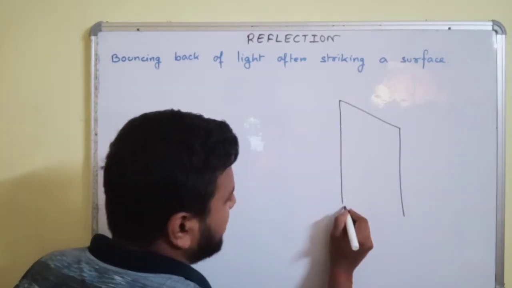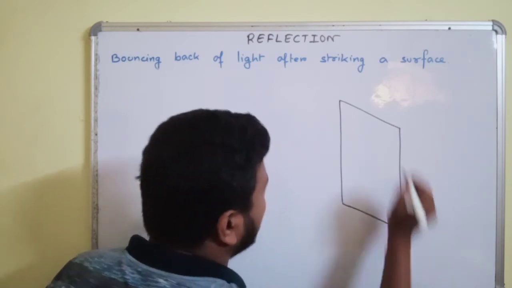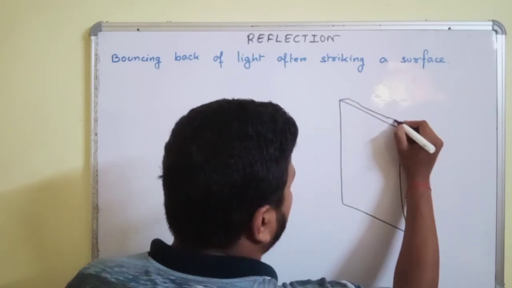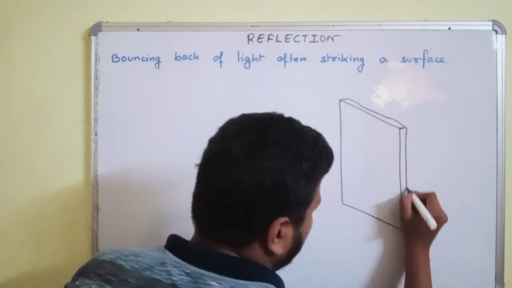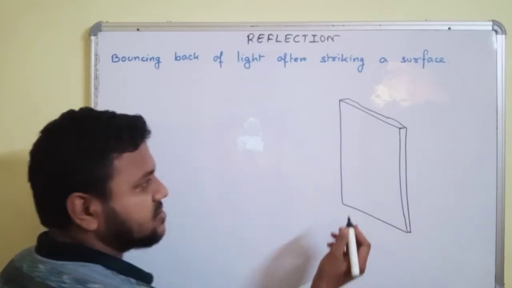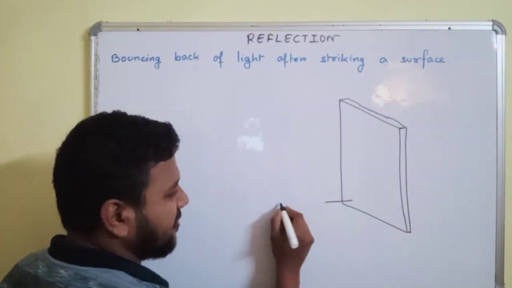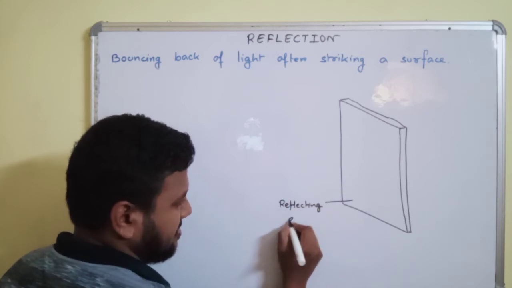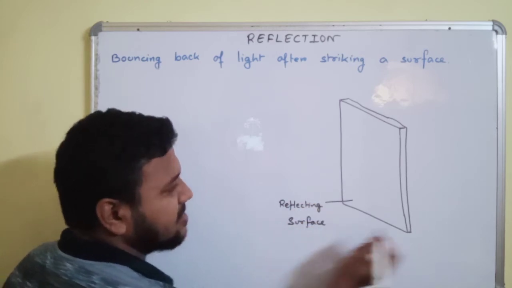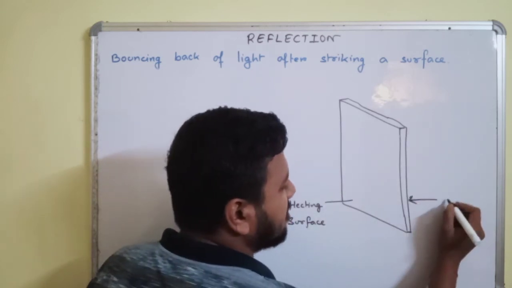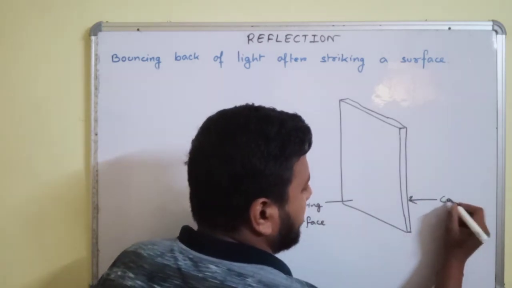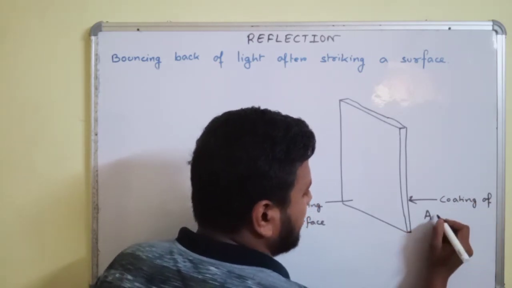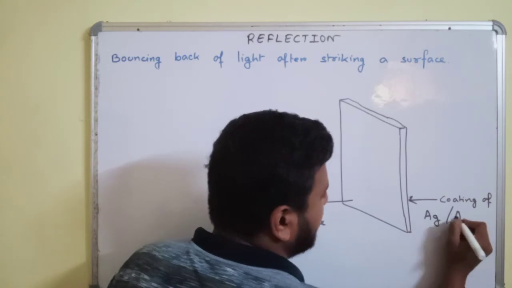Okay, a plane mirror is a particular glass that can have a little thickness. But if you observe a plane mirror very carefully, if this surface is the reflecting surface, in the back side you will observe a coating of silver or aluminium.